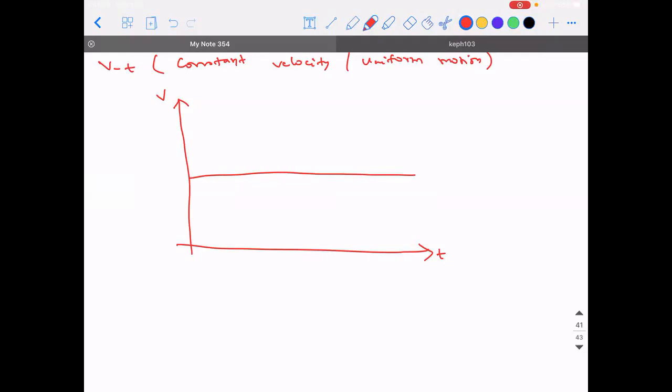Sir, why can't we draw in the fourth quadrant where time is positive? You can draw it in the fourth quadrant. I'm not saying you cannot draw it in the second and the third quadrant. That is what I'm trying to say.